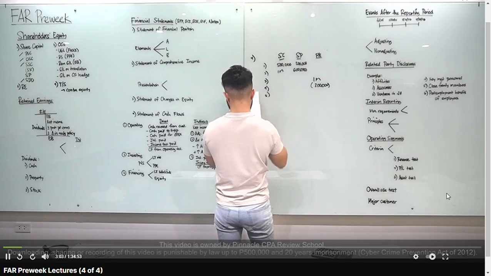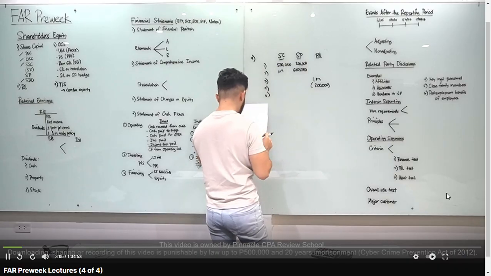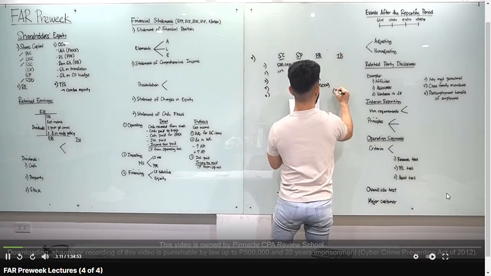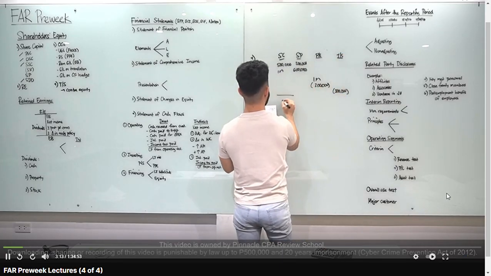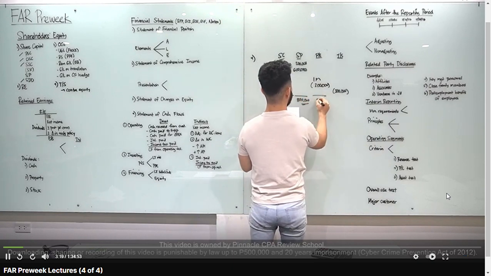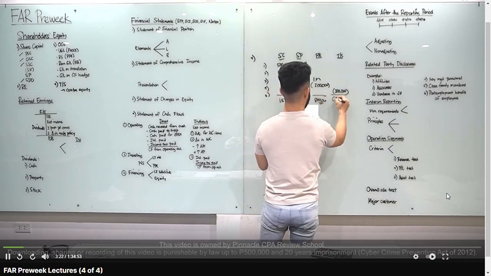And number 5, purchase 3,000 treasury shares at 100 per share. So 3,000 times 100, that's 300,000. So we know, kapag treasury shares, contra equity account yan, 300,000. Tingnan natin yung balances. Share capital is 1.5 million. Share premium is 800,000. RE natin is 800,000. And treasury shares natin, negative 300,000.